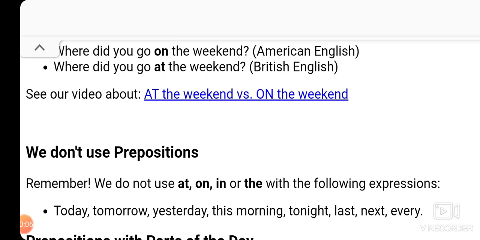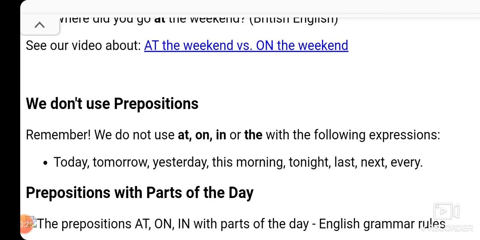Now, there are certain times where you cannot use any of the prepositions of time. Remember, we do not use "at", "on", or "in" with the following expressions. For example, you cannot use "at", "in", or "on" with today. You cannot use them with tomorrow.